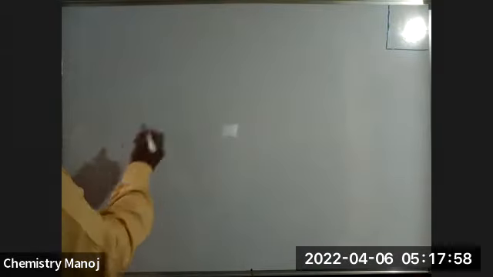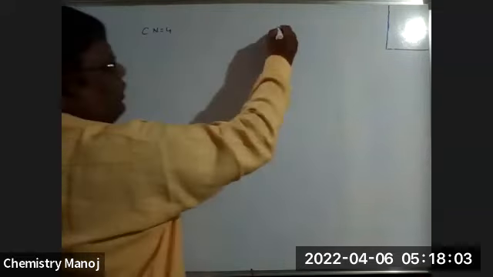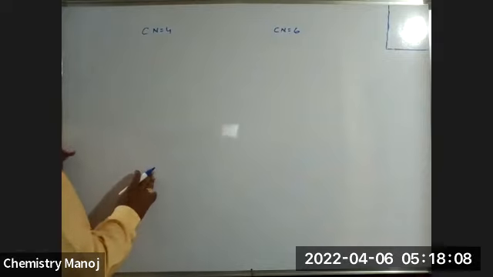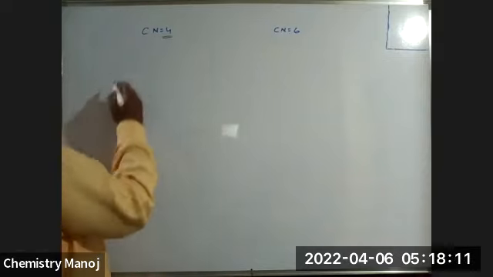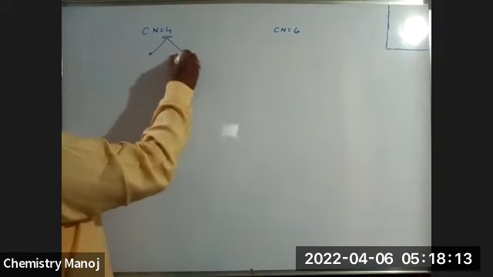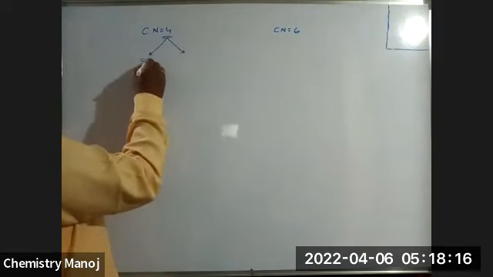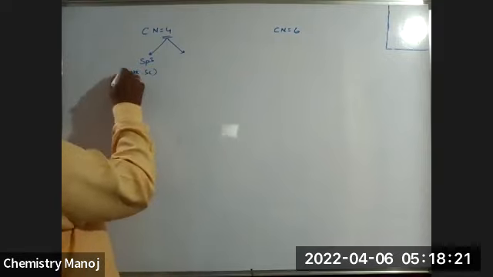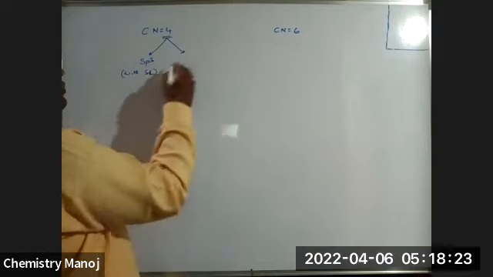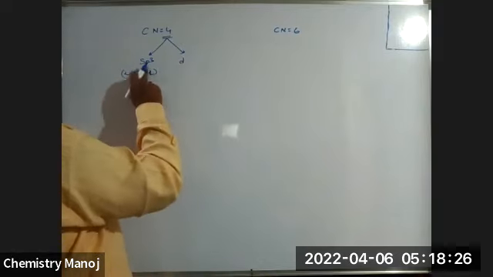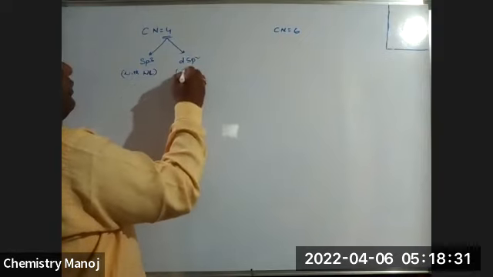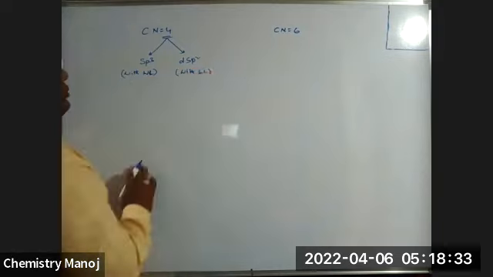My dear, we have two types of complexes: coordination number 4 and coordination number 6. Already yesterday I told you, coordination number 4 has two types of hybridizations. One is sp3 hybridization, with weak ligand. The other is dsp2 hybridization, with strong ligands.